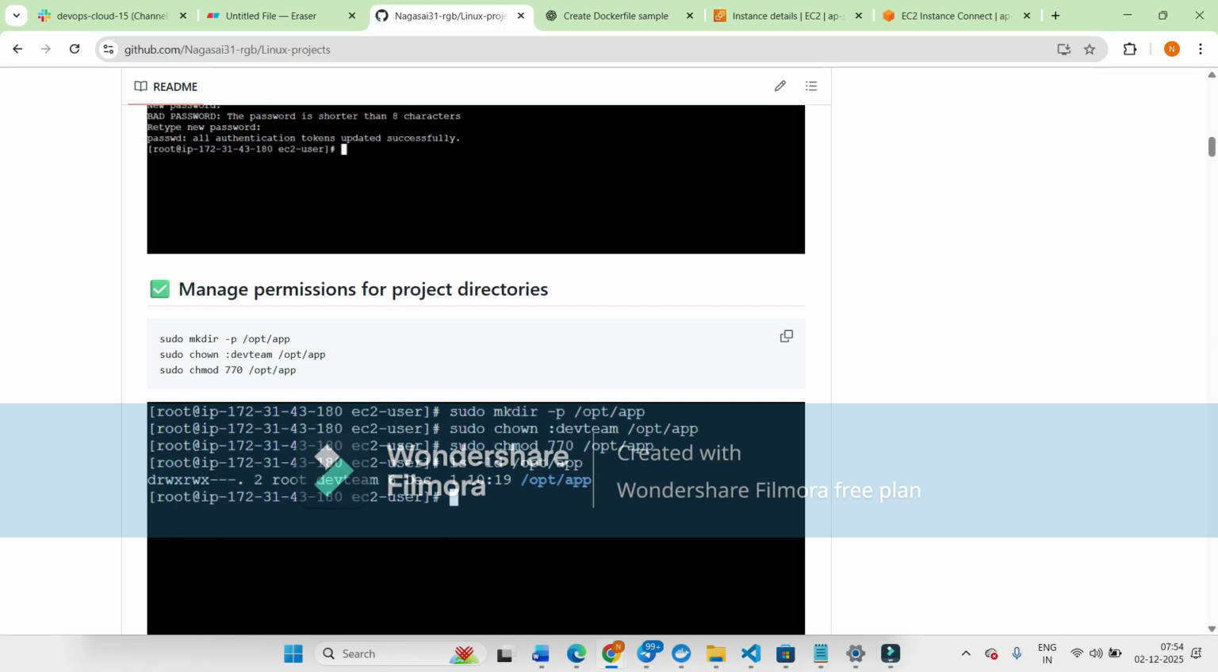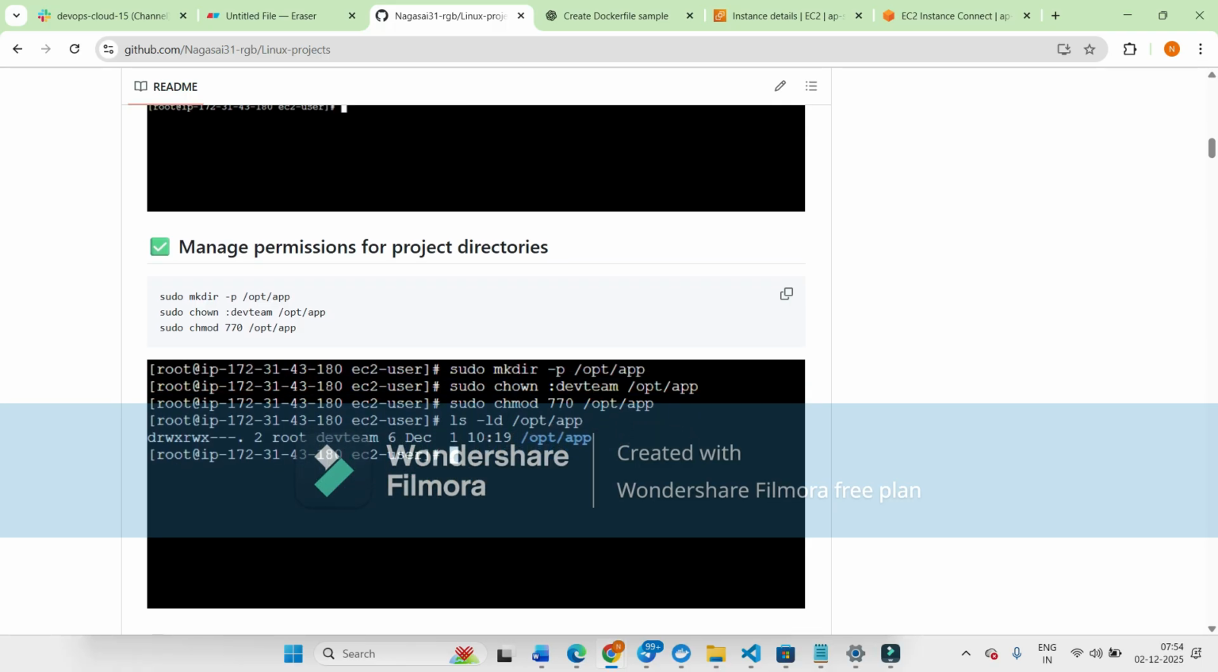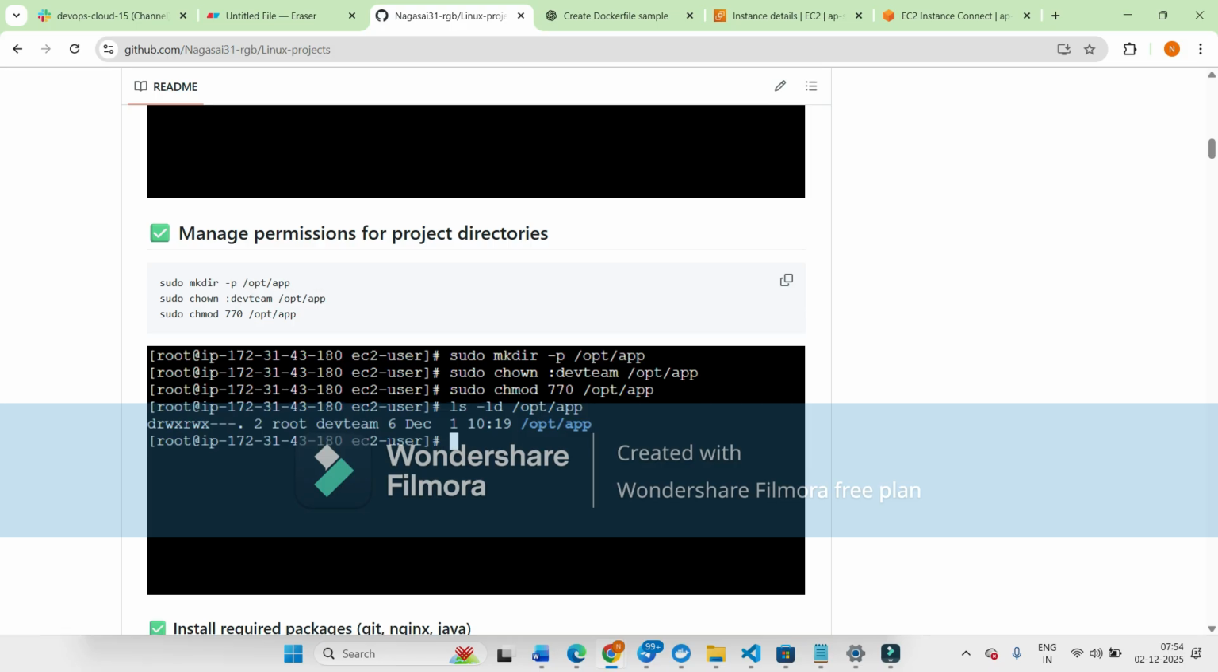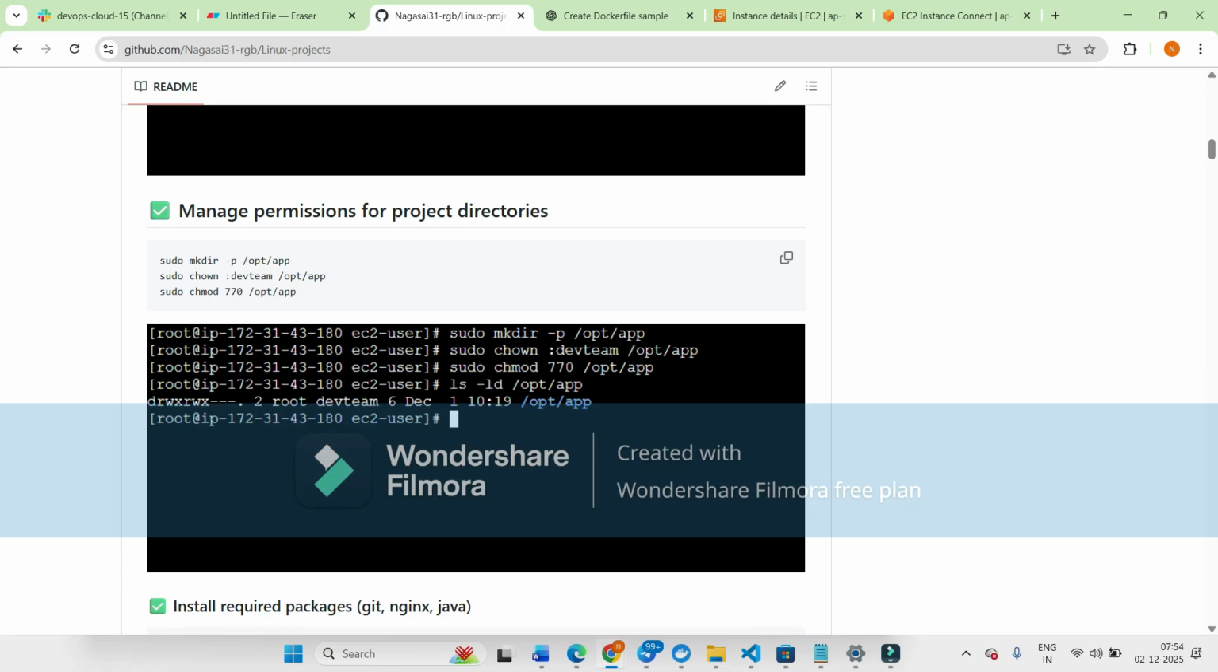And next one is how to give permissions for the project directories. For that, we can use mkdir. Mkdir is used to make a directory. If we want to change the ownership, we can use sudo chown, then the group name that you give the ownership to, and /opt/app. This is the path we have to target.